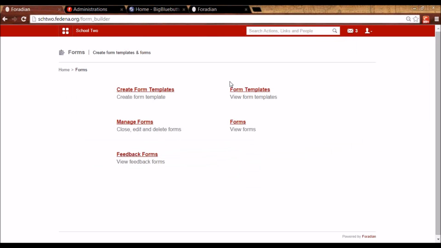We can create public forms. We can create private forms. For example, we want to take a survey. We want to take a feedback of a teacher for a particular subject. That can be created. So first we have to create the form template.